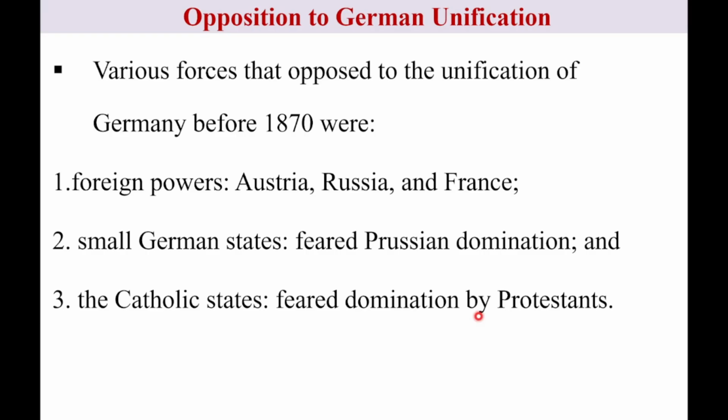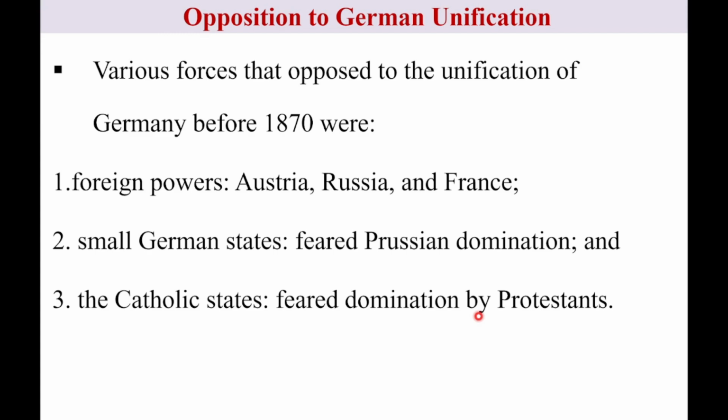The Northern and the Southern parts differ in religion, Catholic and Protestant. The South Catholics feared the North Protestants. This is also another obstacle or opposition to German unification.